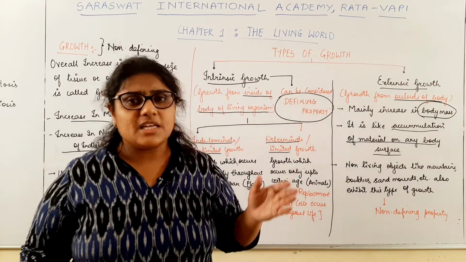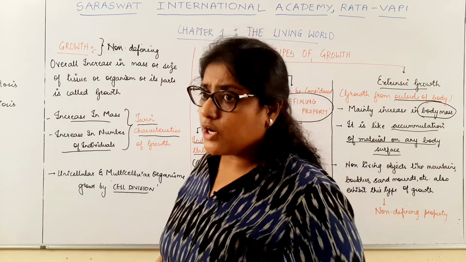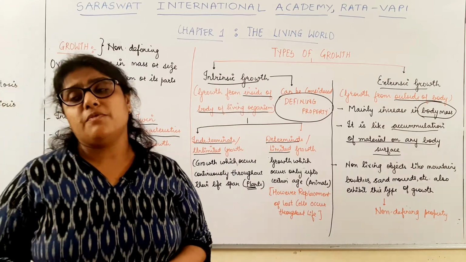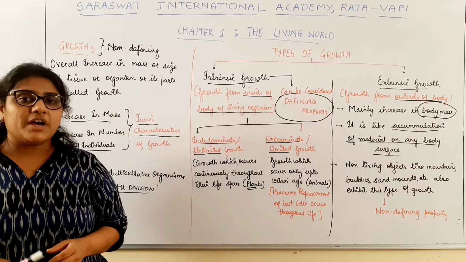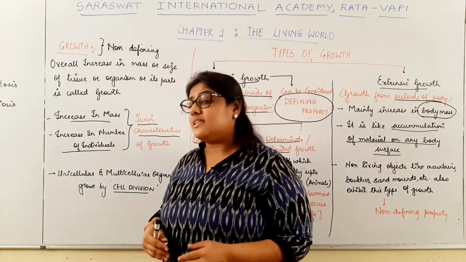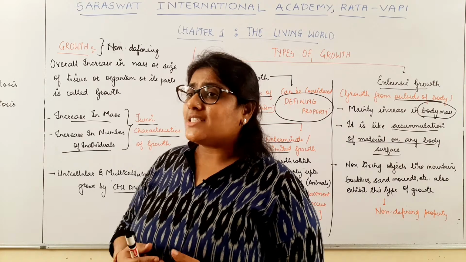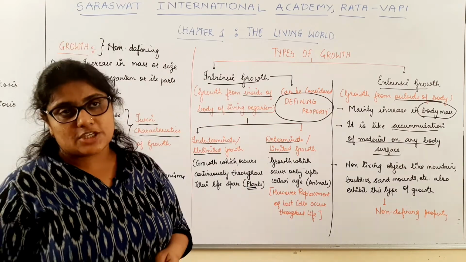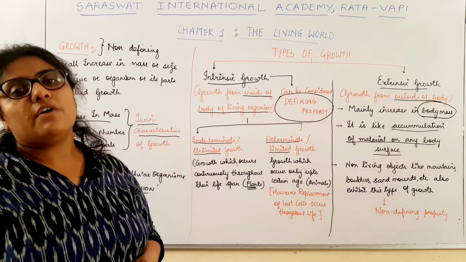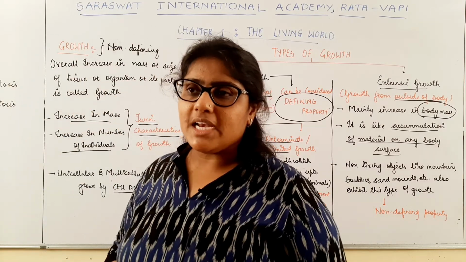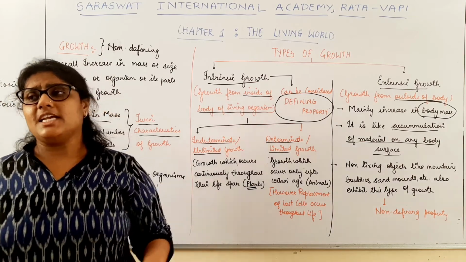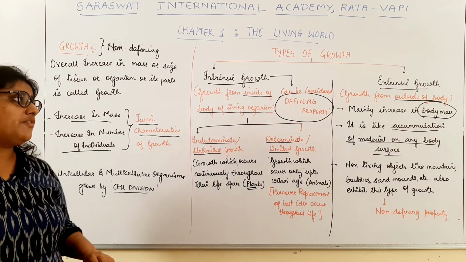Out of this, the first two, that is growth and reproduction, are the non-defining properties of life, and the last three, that is metabolism, consciousness and cellular organization, are called the defining properties of life. Now, what do you mean by defining property? All those properties of life without any exceptions are called defining properties.